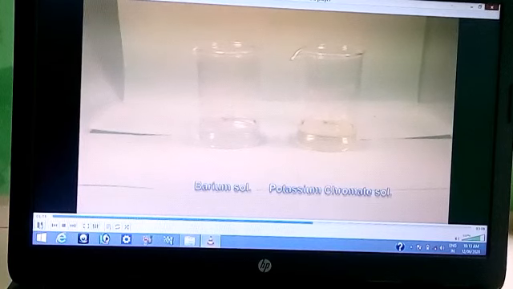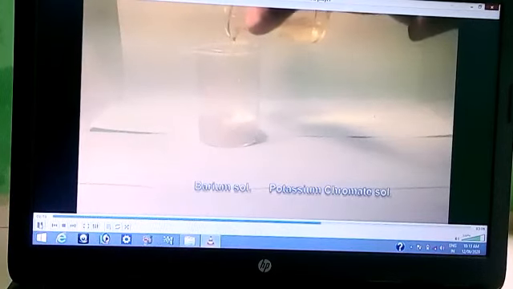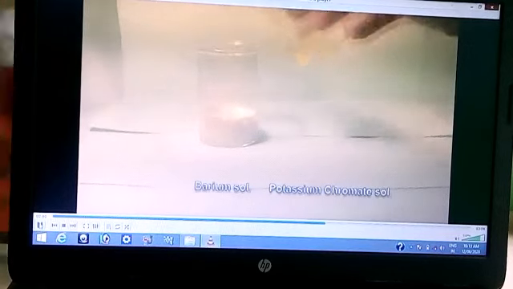This is the reaction between potassium chromate and barium chloride solution.